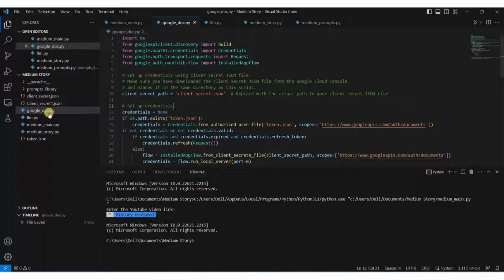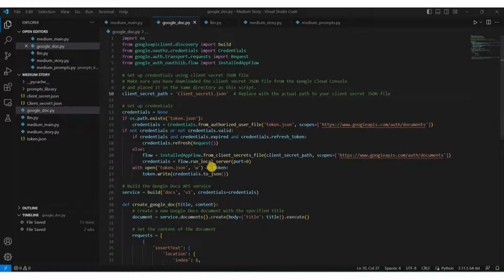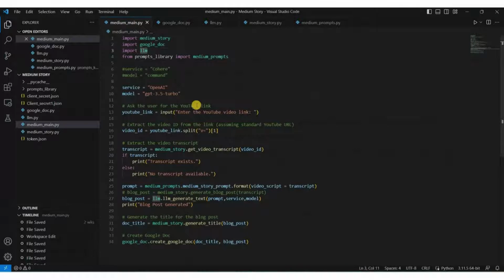Here you can see that the client secret path is given. So here we will change this C to a capital C, and then add 1. So now the client secret path is changed, and if you run this code, I hope that it will work. Let's see, after running this code, whether this program works or not. So let's run this program and see. To run this program, we have to go to the main program file, and then we have to run it.